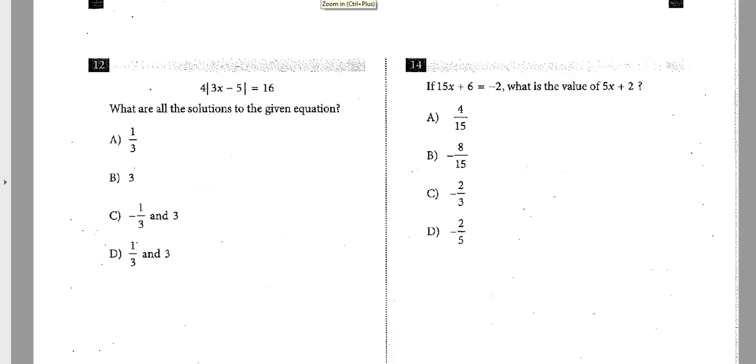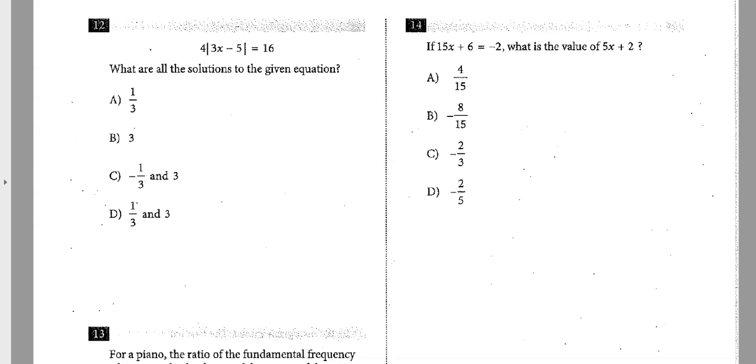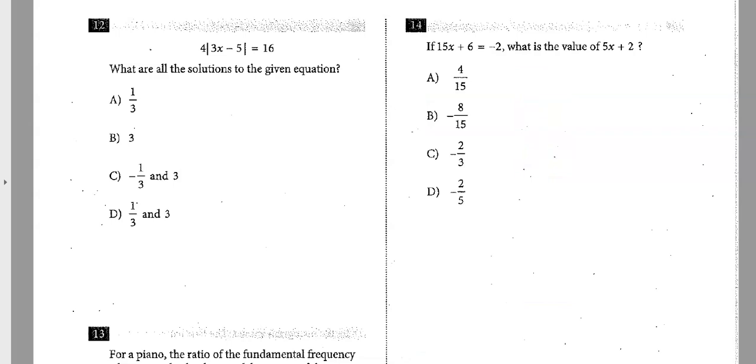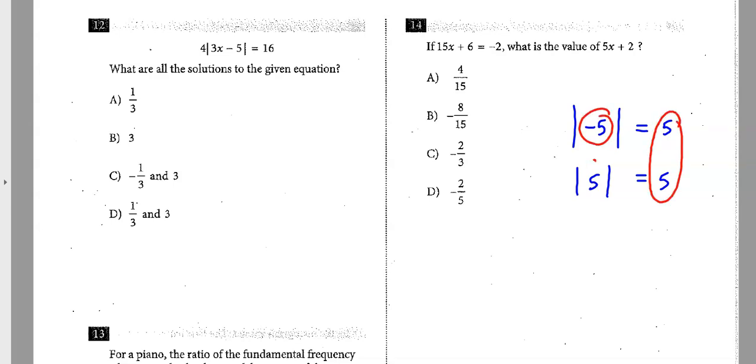Looks like we have an absolute value question. So these are always a little bit interesting. You might have forgotten this. It's usually one chapter in the algebra book, or maybe even one section. So let me just go off the grid a little bit and explain something. A quick refresher. Absolute value of a number. So for instance, if I say, what's the absolute value of -5? All it really means is take whatever is inside there and make it positive. So the absolute value of +5 is also 5. So notice that if you get a certain answer out here, there's 2 cases. There's 2 ways to get that answer.